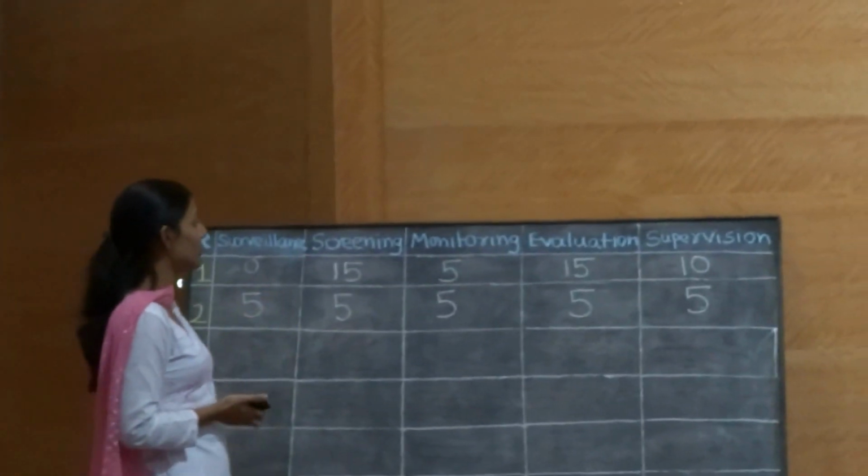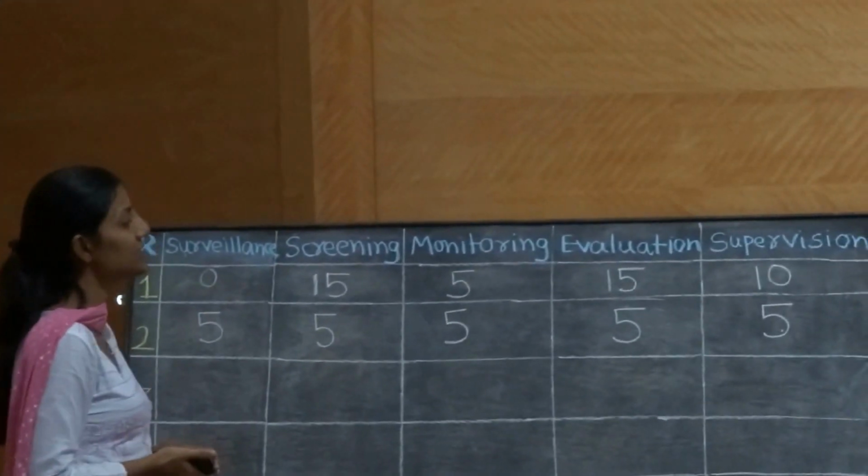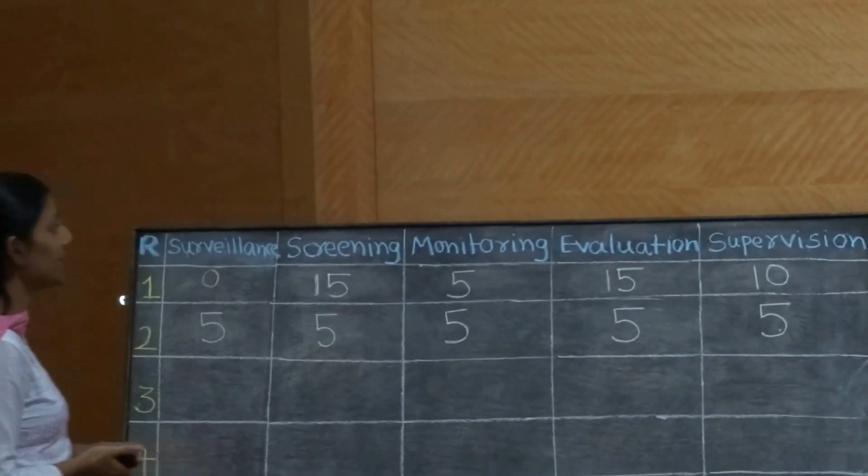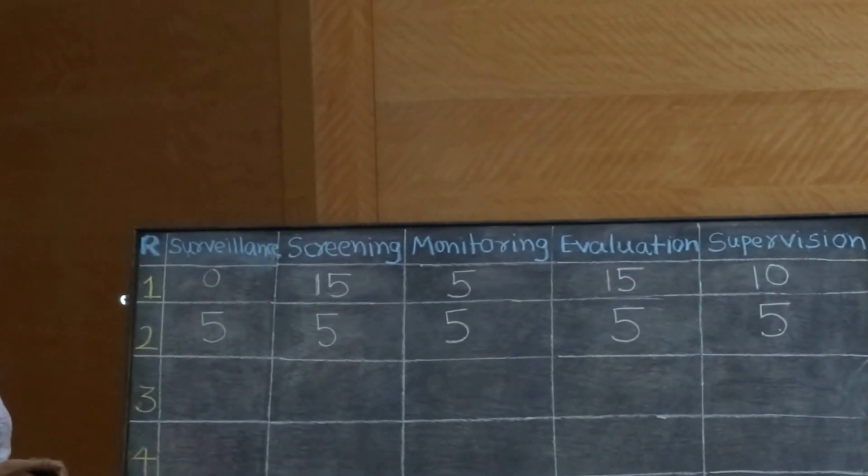Okay. Now we have finished the second round of this quiz. So Sudhanshu, please tell us the scores. The total score of the surveillance team is 5 marks. The total score of monitoring is 10 and supervision is 15. The leading teams are screening and evaluation, getting 20 marks each.